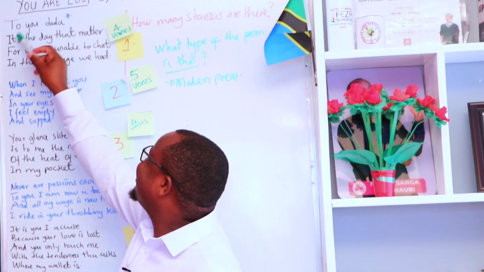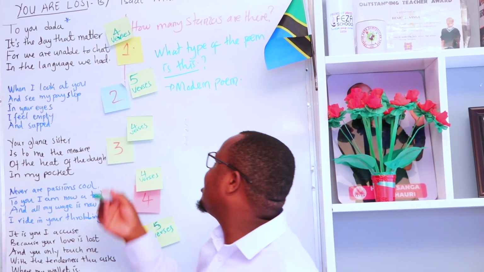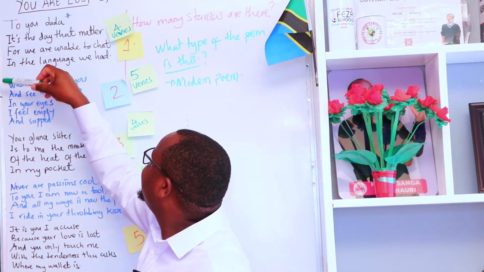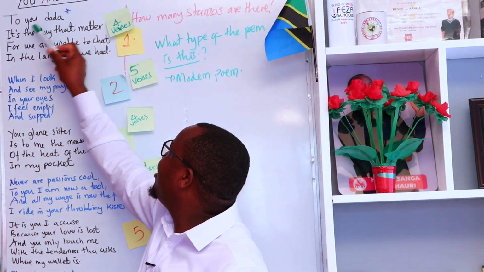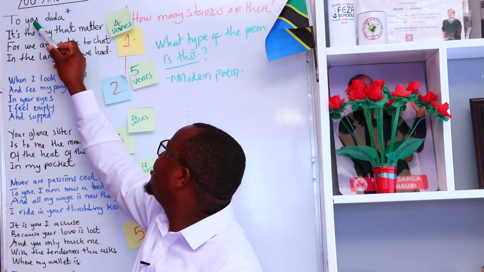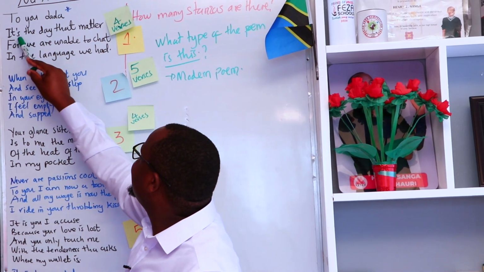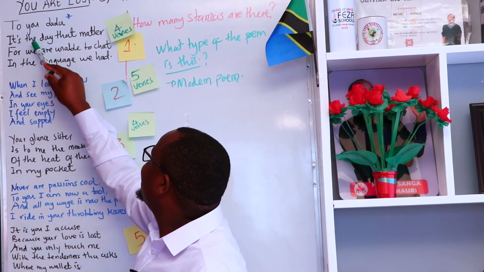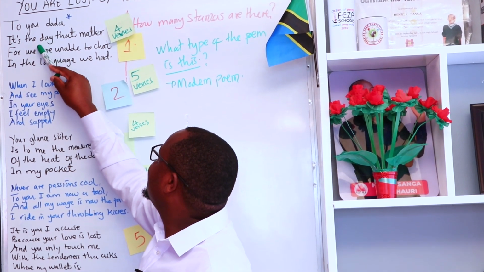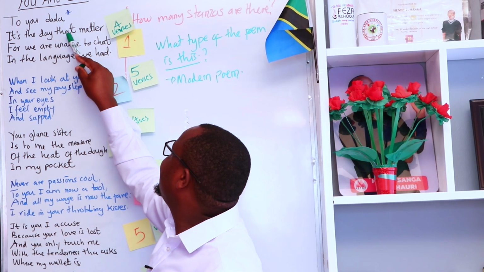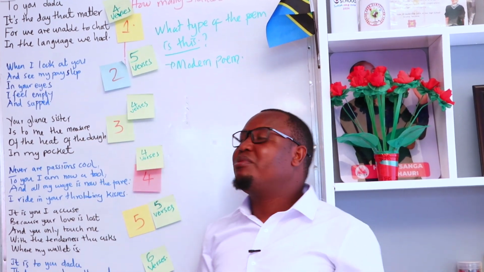In the first line, for example, "To you, Dada," the length of the line is very short compared to the next. How many syllables? To you, Dada: 1, 2, 3, 4. Four syllables. But the second one has more, up to seven. So you can see the number of syllables varies.